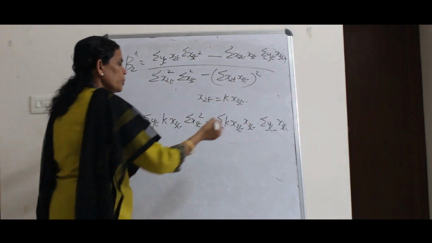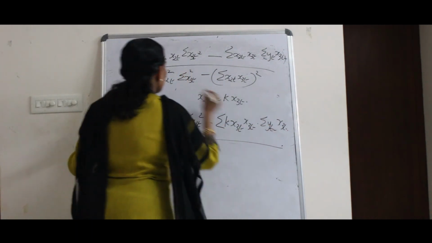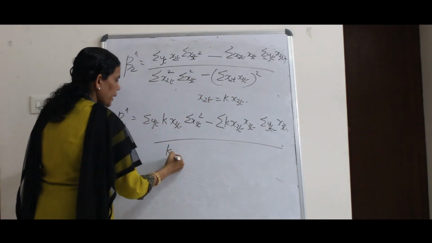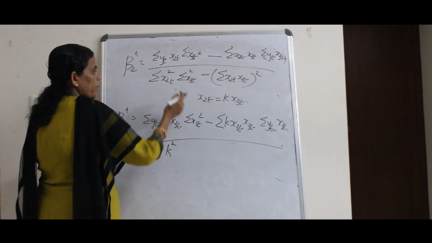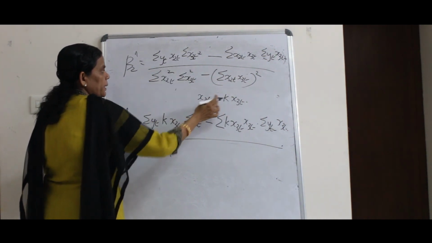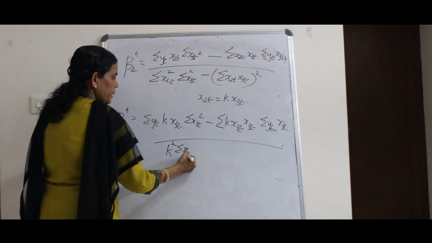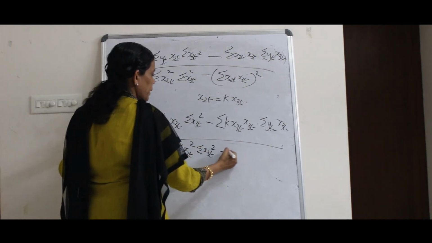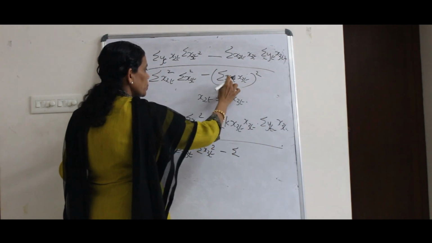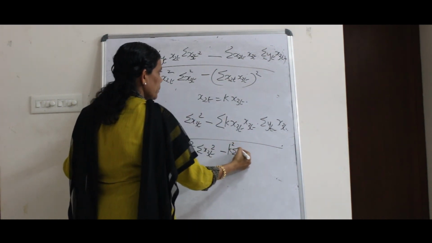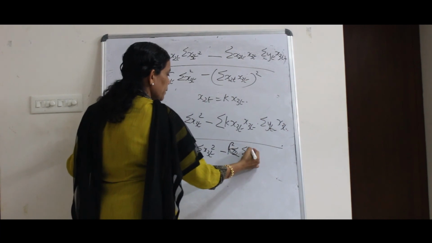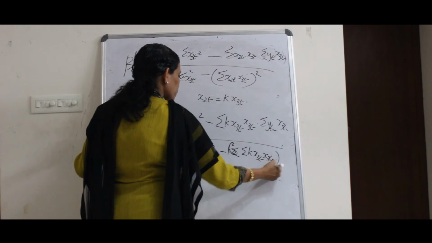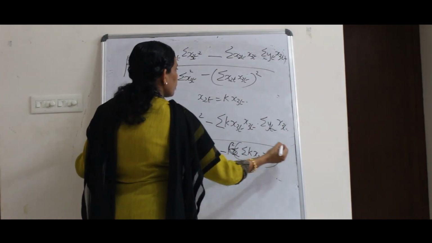Okay, so what do you get here? Divided by, here it becomes sigma x2t square. x2t is k x3t, so x2t square I can write as k squared into sigma x3t square, into sigma x3t square minus sigma, instead of x2t I can write k x3t into x3t, the whole square.